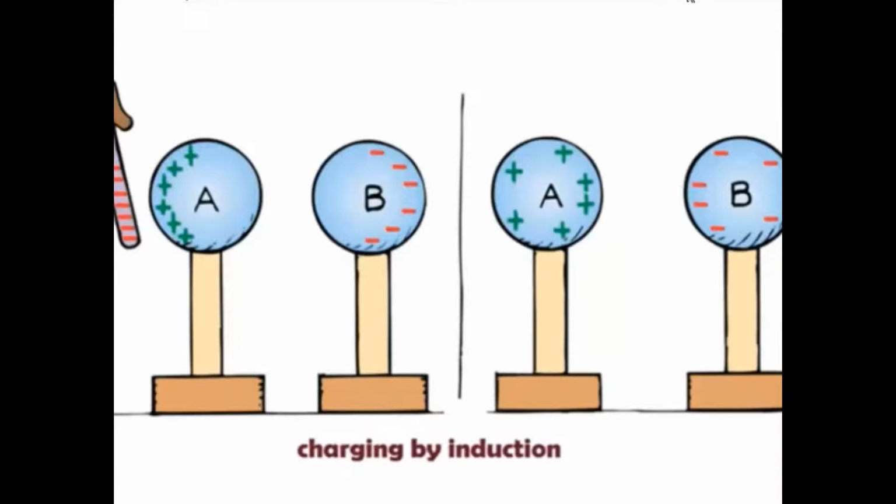Now when the spheres are quite apart, the charges on them get uniformly distributed over them. The metal spheres will each be equally and oppositely charged. This is charging by induction. See here, the charged glass rod does not lose any of its charge.